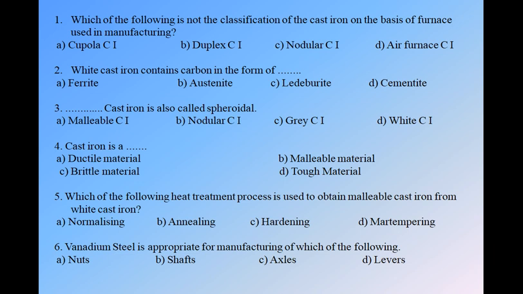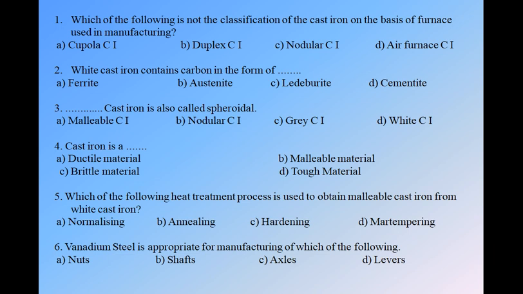We have gone through some seven phases, that is alpha ferrite, delta ferrite, austenite, cementite, ledeburite, pearlite, and liquid iron. So these four options are nothing but the phases present in a cast iron or steel. White cast iron is the hardest one. It cannot be machined easily. As per the iron carbon equilibrium diagram, the phase which is the hardest one is cementite, and it is in the zone of cast iron itself, because it ranges above 4.3% of carbon. So white cast iron contains carbon in the form of cementite, because cementite is the hardest phase.